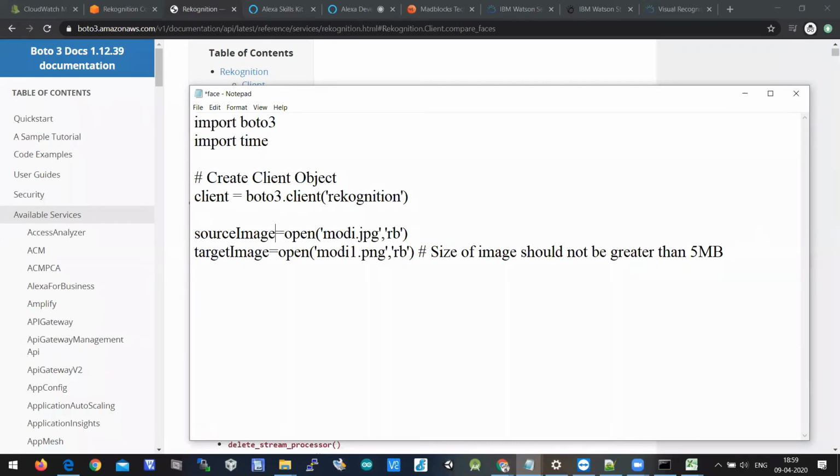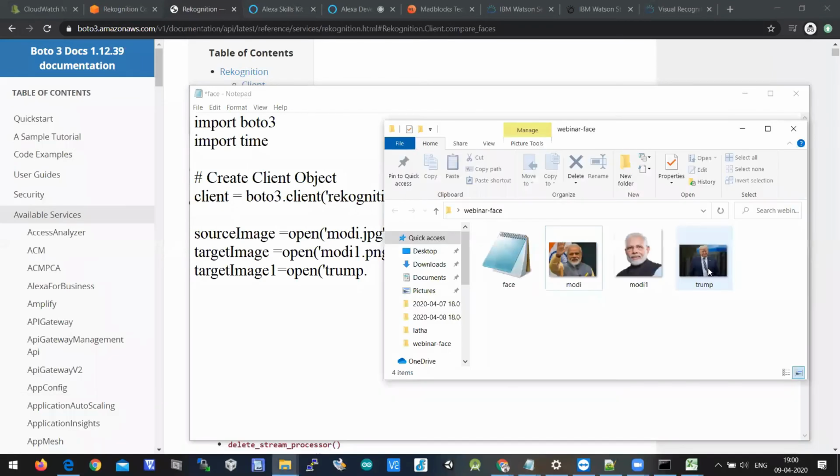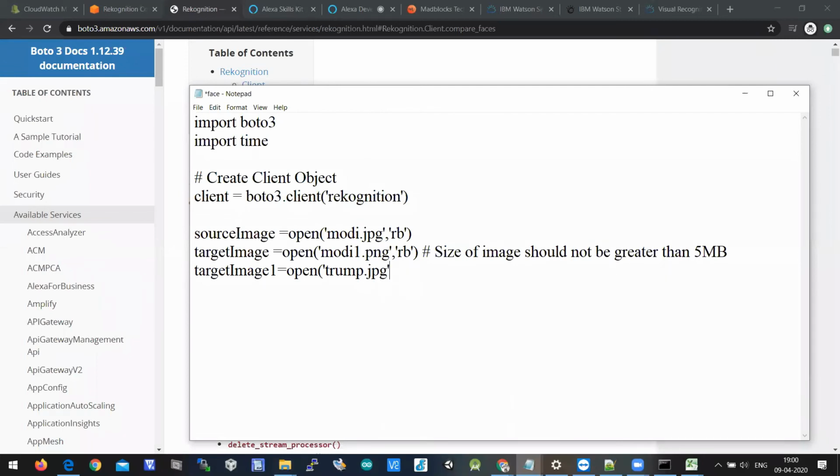So in Python, open is a predefined function which opens the file. So here we are having two files. One is modi.jpg and modi1.jpg, and also we are having one more file, which is target image1. I'll write equal to open of trump dot. So let's check what is the extension there. Trump.jpg, comma rb, read binary. So the size of the image, make sure that it will not exceed 5 MB.